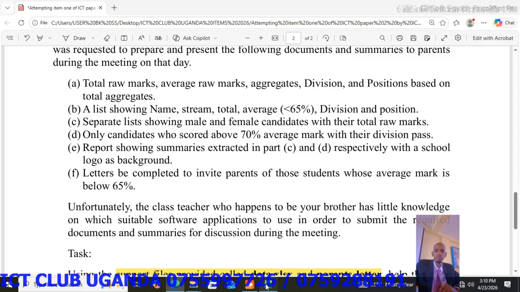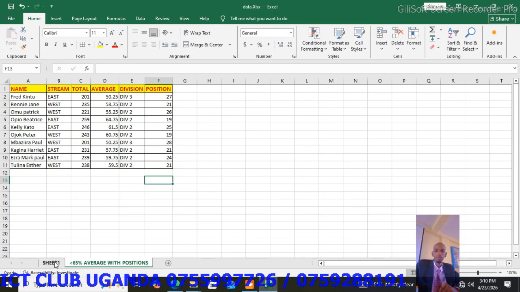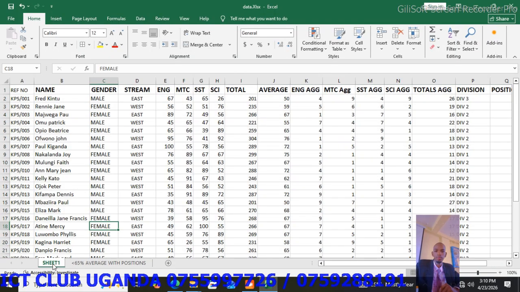So come here, go back to sheet 1. You can even rename this sheet, double click on the sheet name, and you call it computed analysis, or you can call it computed data.